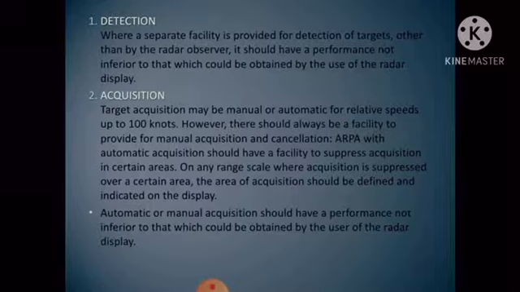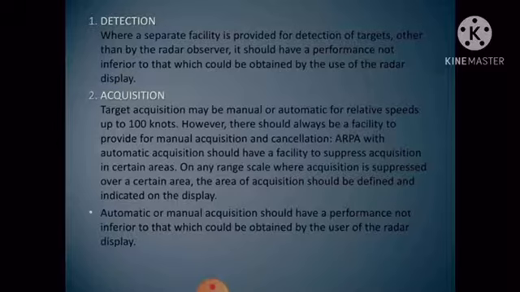However, there should always be a facility to provide for manual acquisition and cancellation. ARPA with automatic acquisition should have a facility to suppress acquisition in certain areas. On any range scale, acquisition is suppressed over a certain area, and the area of acquisition should be defined and indicated on the display. When we say suppressed, it means an area set by the observer within which targets are not acquired.